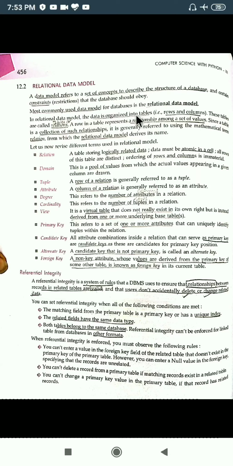And we know a table has another name, which is relation. Table or relation is one and the same thing, and a table is made up of rows and columns. Okay, fine. So a relationship should be there, and a table is a collection of rows and columns. So these will be discussed in the next video.